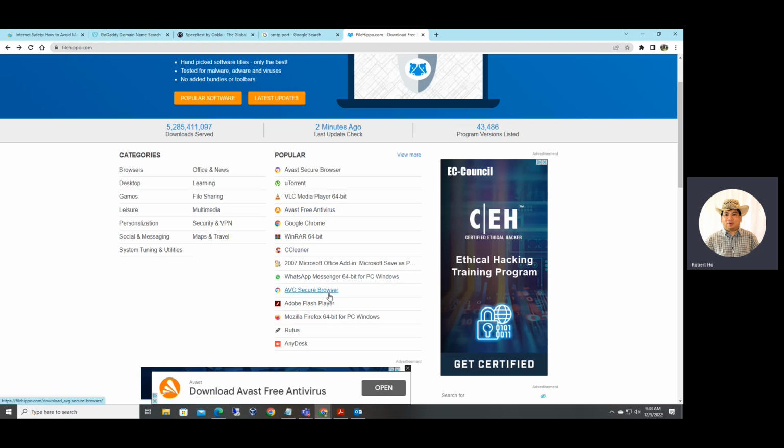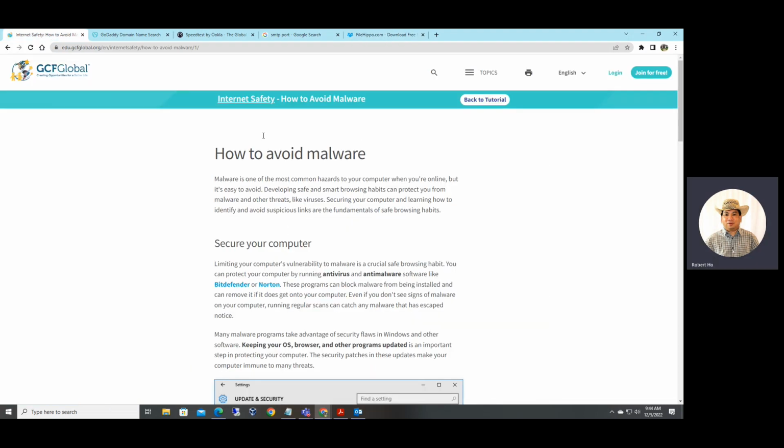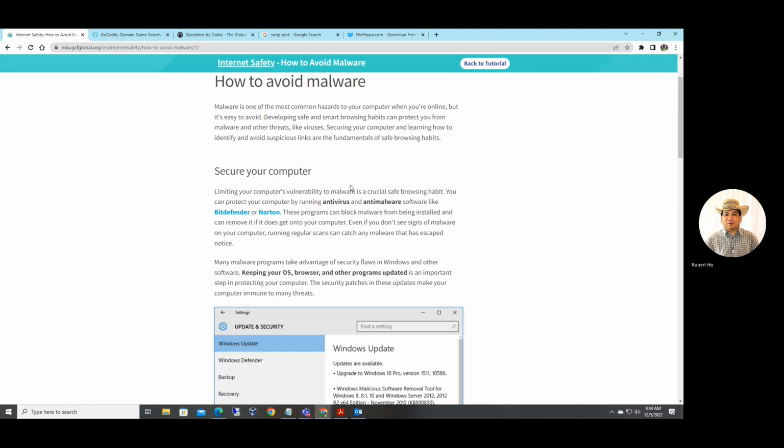If you want to use a secure browser, you can also use this secure browser. Nowadays computers are vulnerable to malware and viruses, so it's important that we prevent that using antivirus, registry cleaner, and a secure browser.